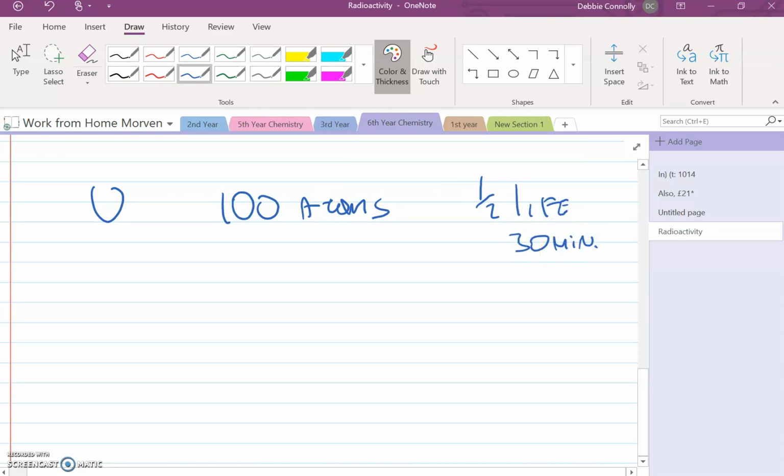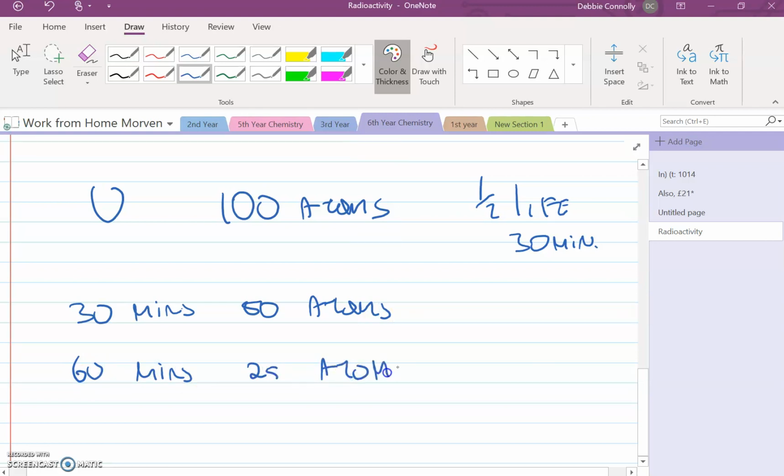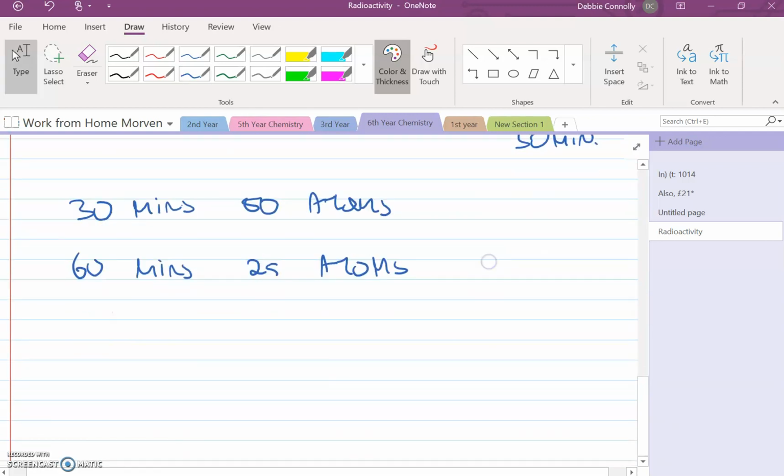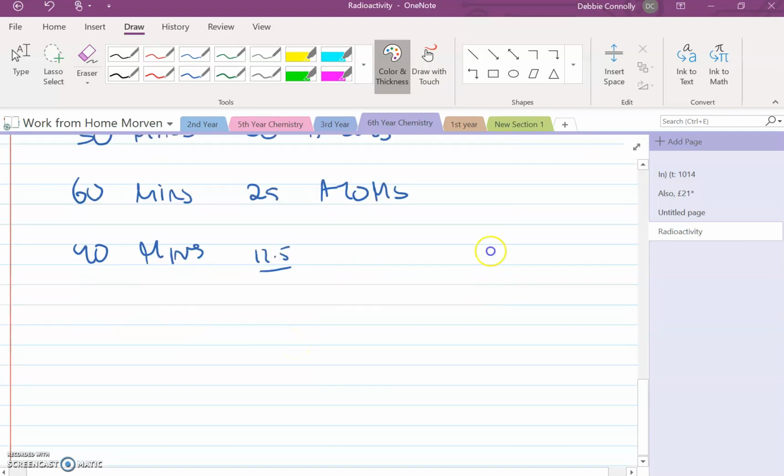What that means is after 30 minutes you will have 50 atoms. Then after 60 minutes you will have 25 atoms, half of the previous. Then at 90 minutes you will have 12.5 or part thereof atoms, and so on and so forth.